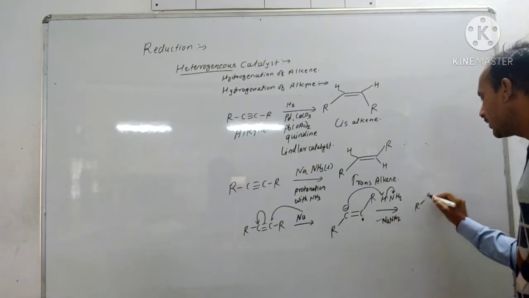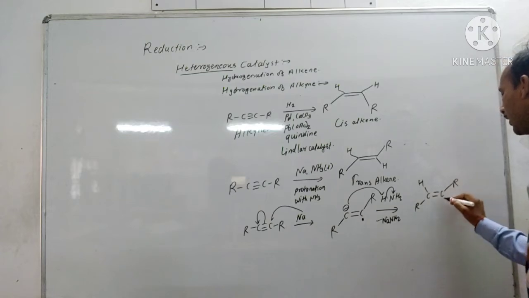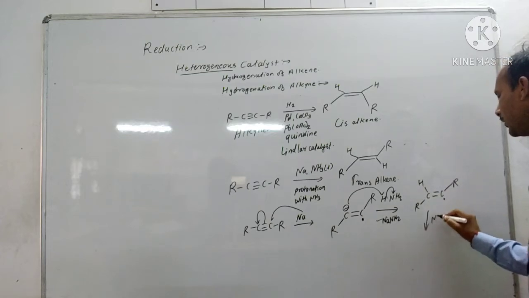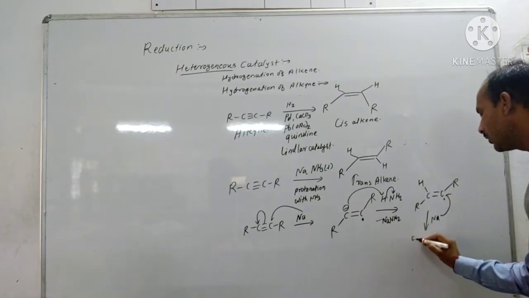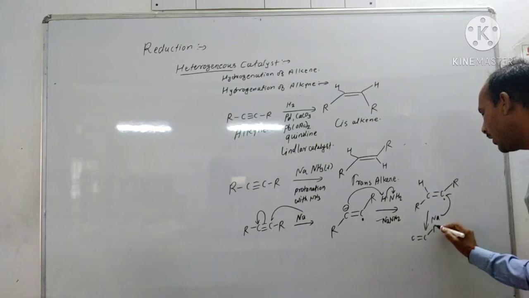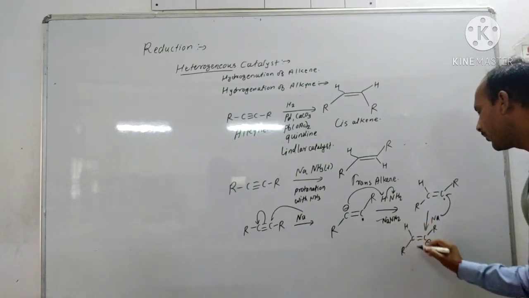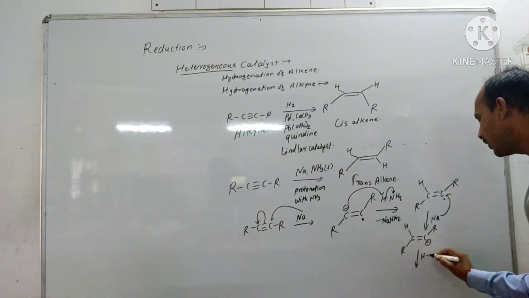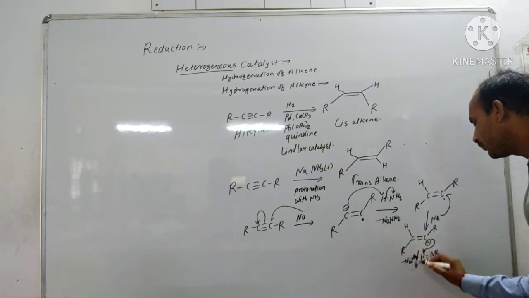Then RCH double bond CR, and here is radical. Again another sodium transfer electron and to form the C double bond C, R negative charge, here is RH. Again there is protonation from the liquid ammonia, NH3. This takes the proton, NH2 minus, and again there is minus NaNH2.